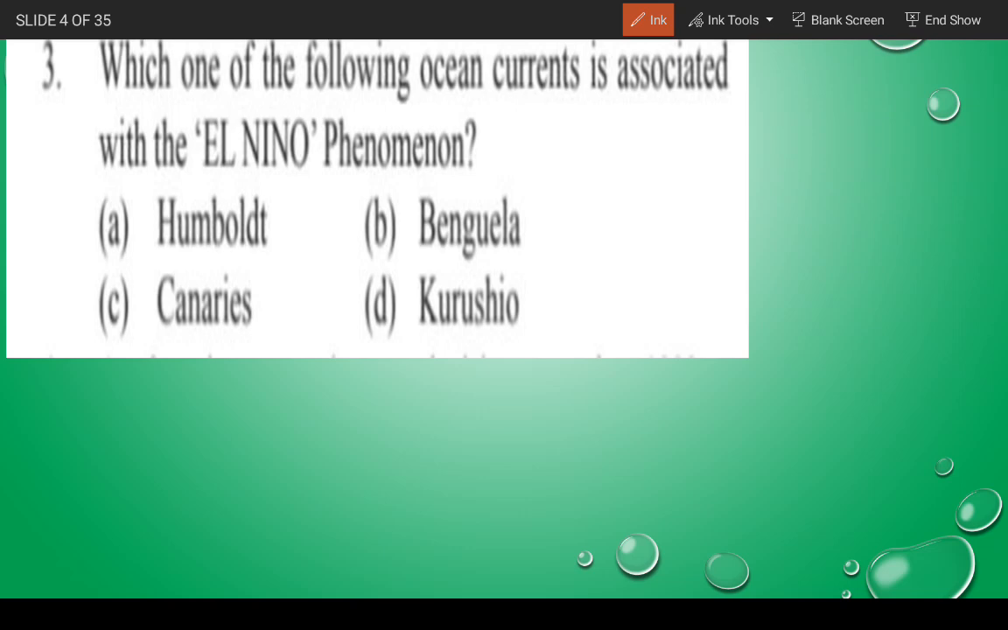The answer is A, Humboldt current. Because of the Humboldt current, the El Nino phenomenon happens in the region. Generally, the Humboldt current is found in South America, on the west side of South America. So moving forward to the next question.